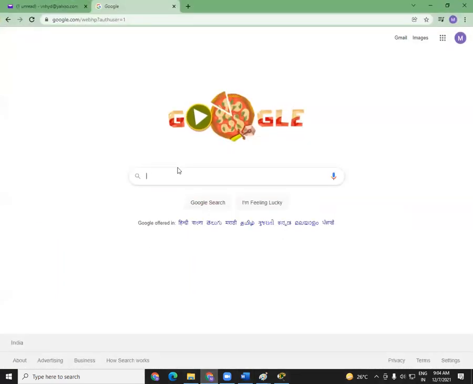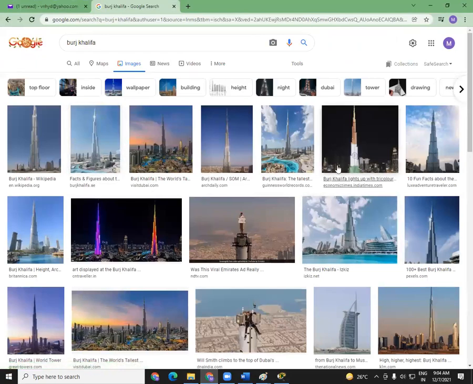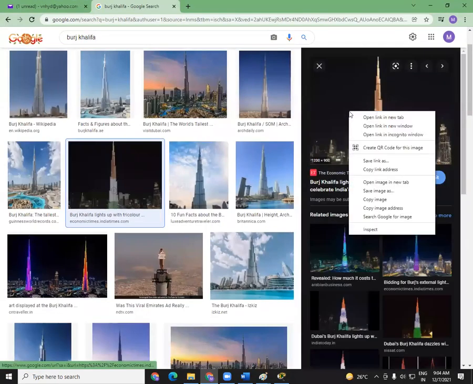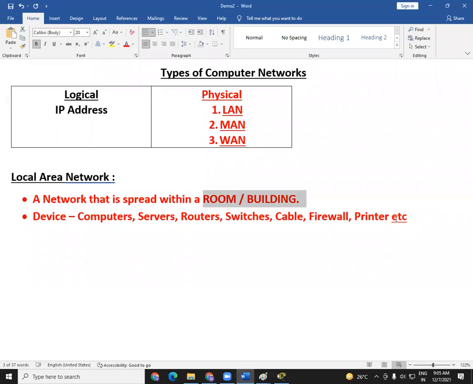You know the tallest building? Burj Khalifa, right? This is one of the tallest buildings on the face of the earth. Now just imagine how many computers can be connected here. There are more than 100 floors, and in each floor we can add maybe thousands of machines. So overall, some lakhs of machines can be easily added in this building. So if there are lakhs of devices present within a building, still it comes under local area network. I repeat, if there are lakhs of devices added within a building, still it comes under local area network. So devices are connected within a room or a building.